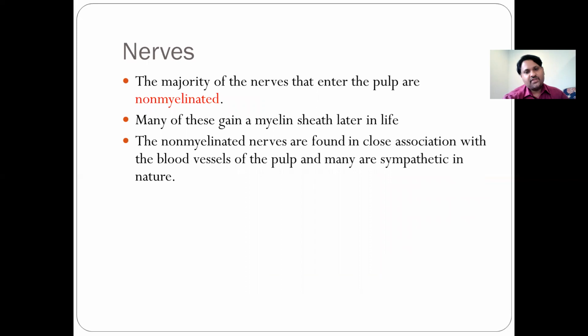Nerves: the majority of the nerves that enter the pulp are non-myelinated. Many of these gain a myelin sheath later in life. The non-myelinated nerves are found in close association with the blood vessels of the pulp, and many are sympathetic in nature.